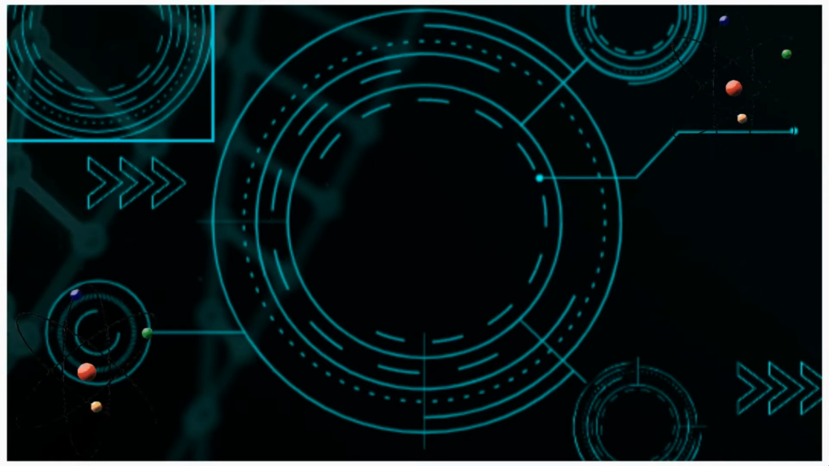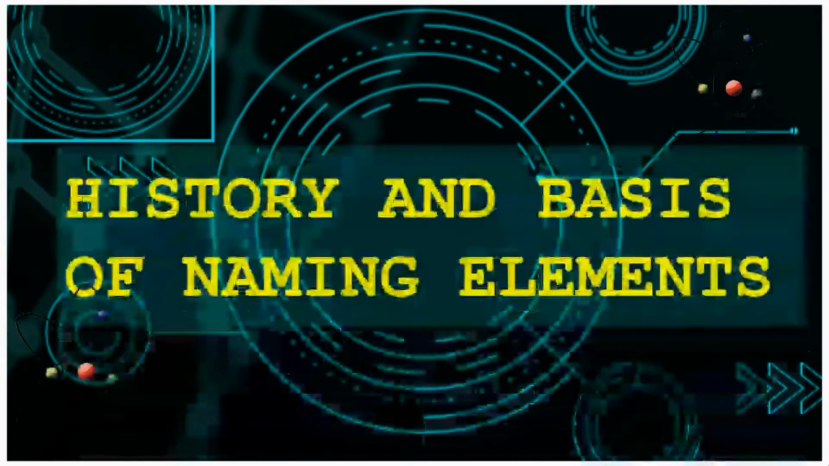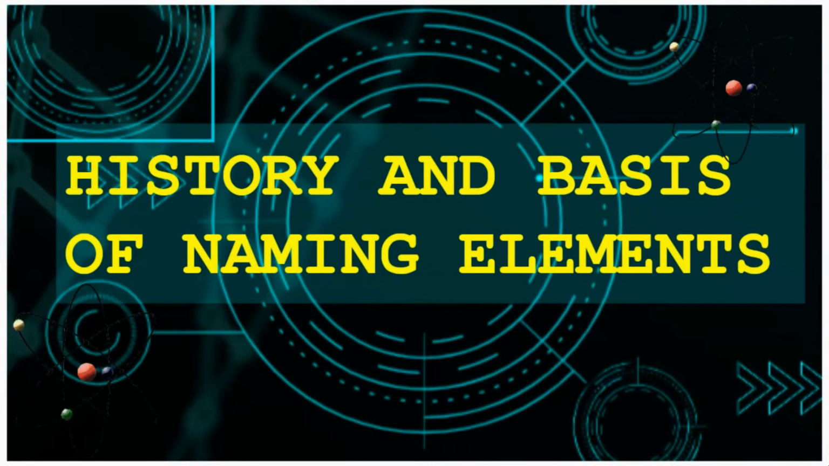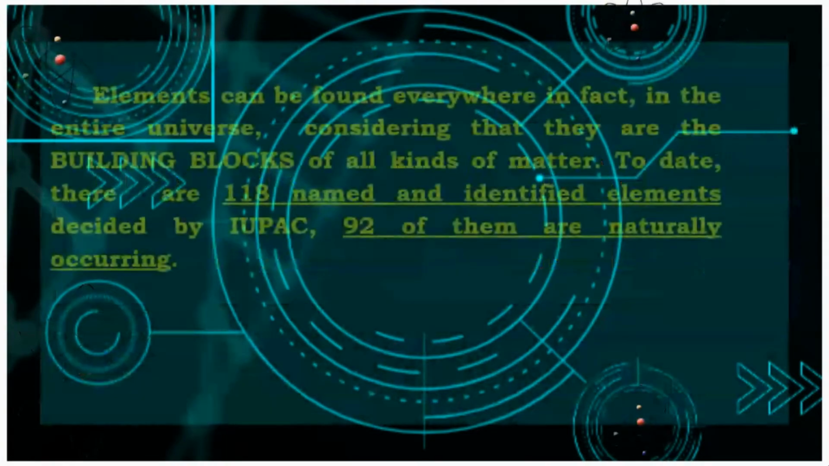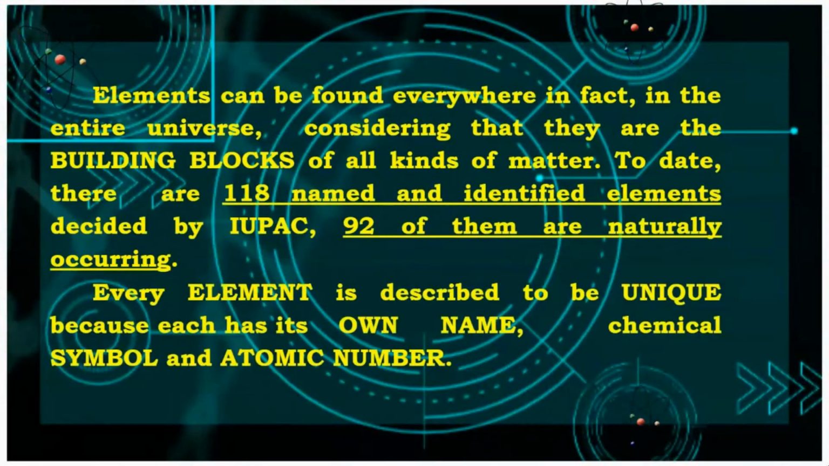In this video lesson, you are going to discover the history and basis of naming elements. Do you know that there will be no other kinds of matter without elements? Yes, elements can be found everywhere. In fact, in the entire universe. To date, there are 118 named and identified elements. 92 of them are naturally occurring and the rest are artificially prepared in laboratories with the use of new technology.